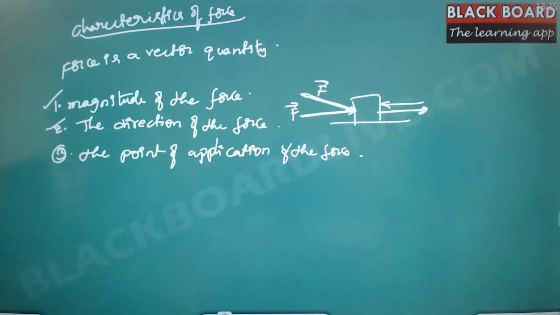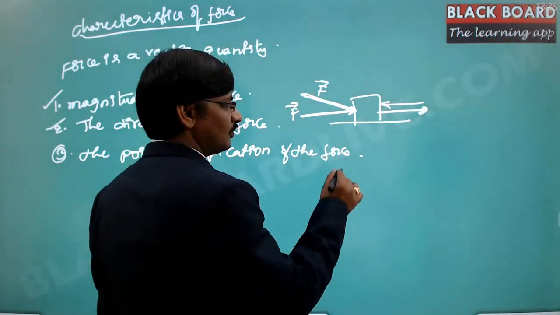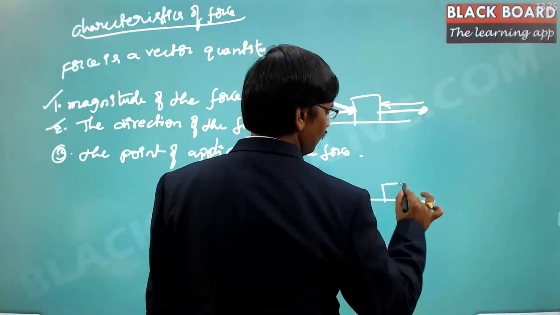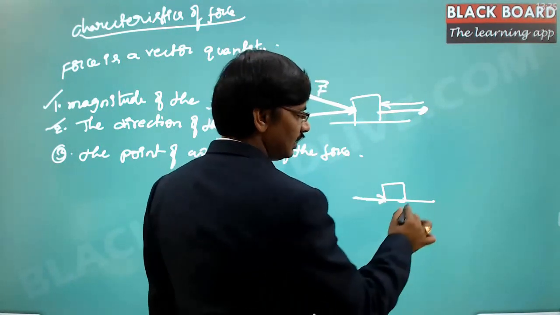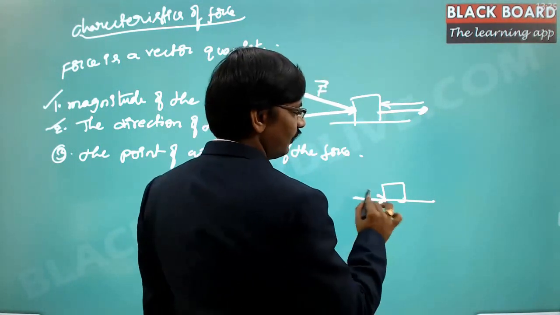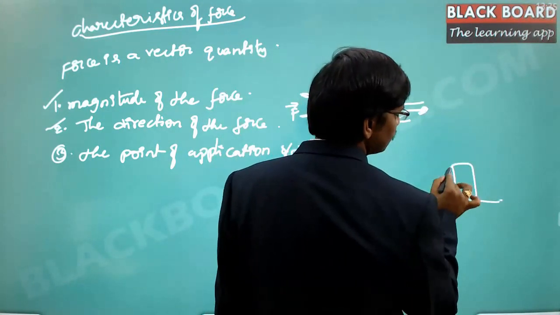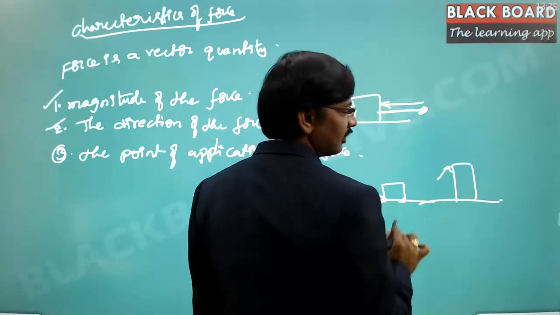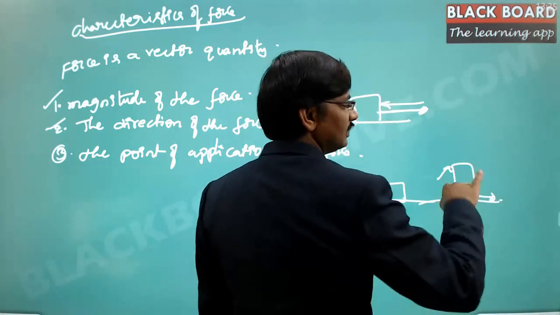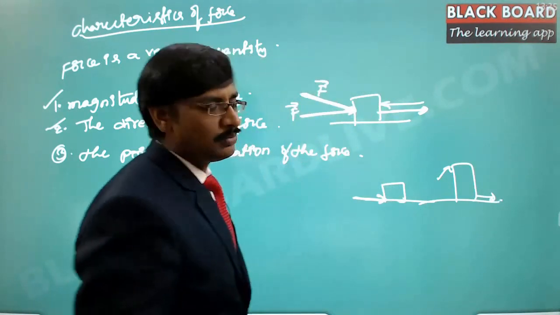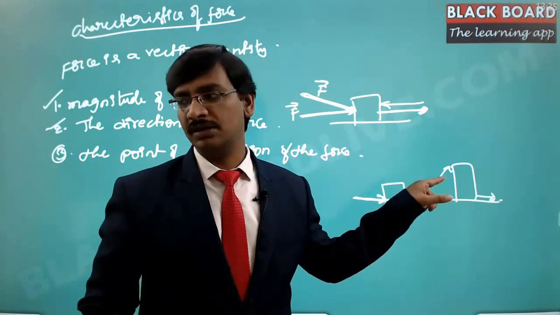And the third important factor is the point of application of the force. Suppose this is the block of mass, and I apply the force at the bottom of the block, then it will try to move. Suppose I have a block like this, and I apply the force in this particular direction at this particular point. Now rather than moving the block, it will try to rotate or tilt. Why? Because the point of application of the force has a direct impact on the body.